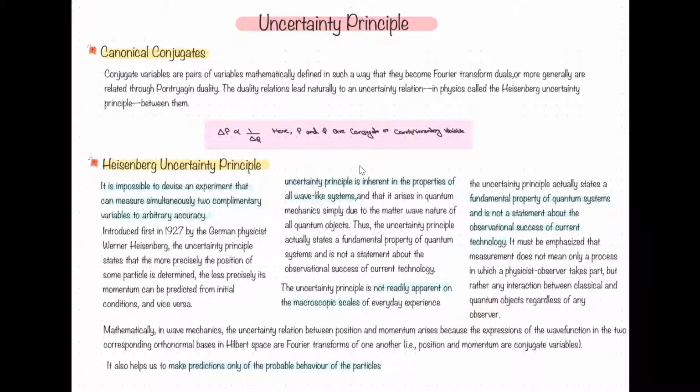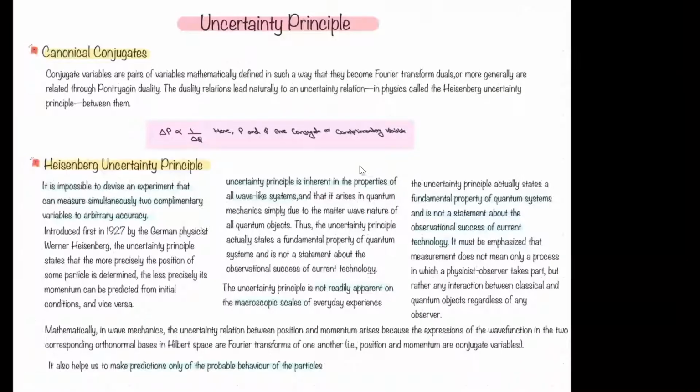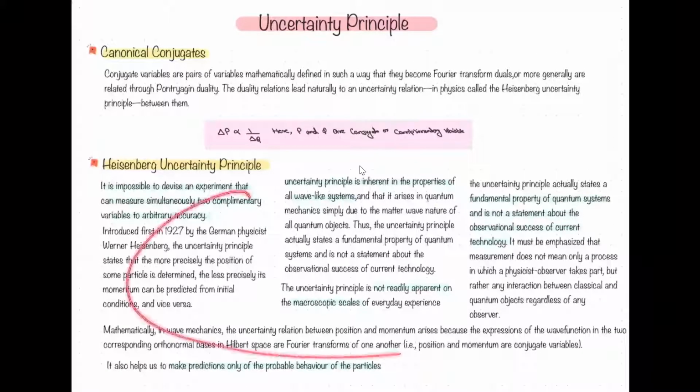Whoever the observer is, it will remain the same. It also helps to make predictions of only the probable behavior of the particle. We will see the applications. These are some of the things that you can write about the Heisenberg uncertainty principle.